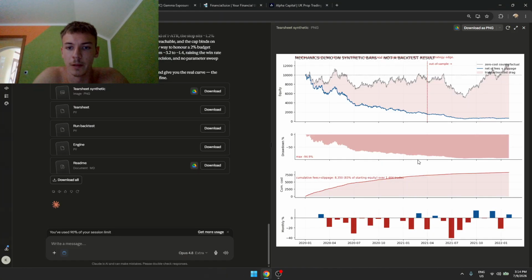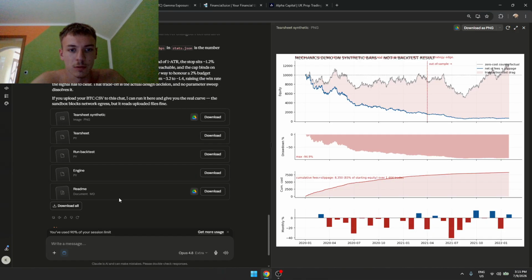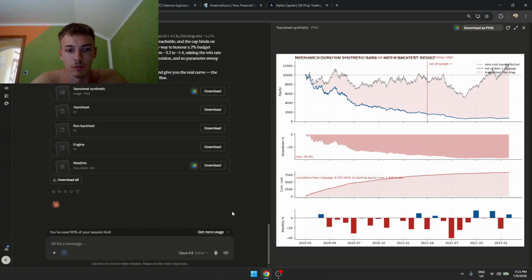So this is what we end up with. This is the mechanics demo on synthetic bars. And as you can see, this line right here is zero cost, and the blue line comes with the cost of fees and slippage. This is the max drawdown percentage and cumulative fees plus slippage. So you can see the strategy does not have a very good performance on Bitcoin. Maybe it has on something else, but we will see.